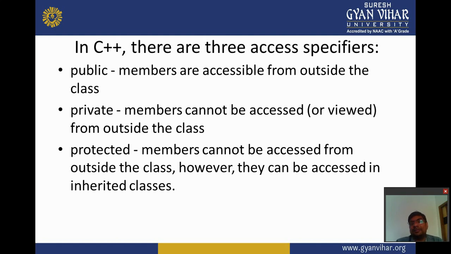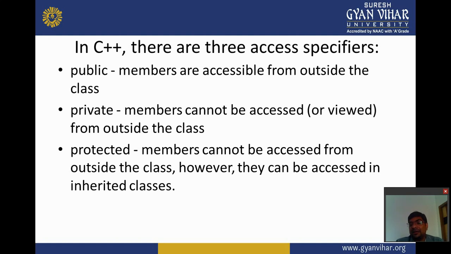But one bridge is needed from one class to another class. If any connection is there, then they are able to access that data member and member function.